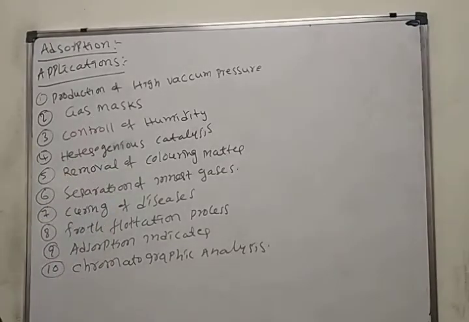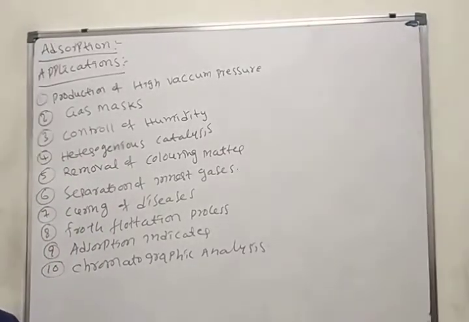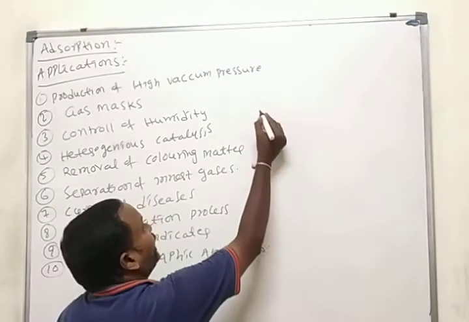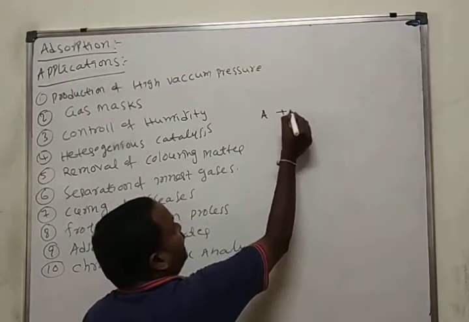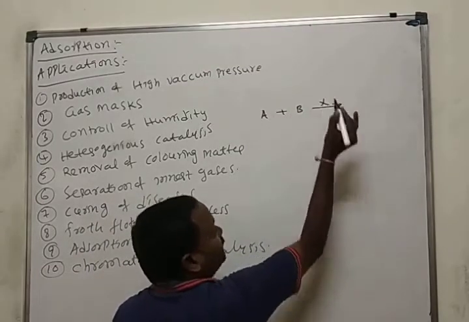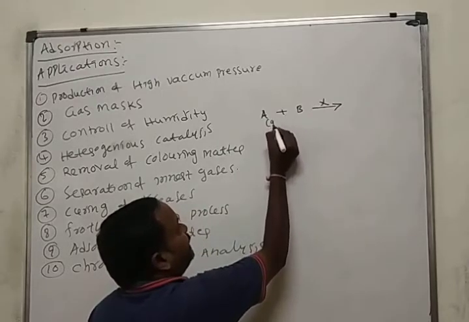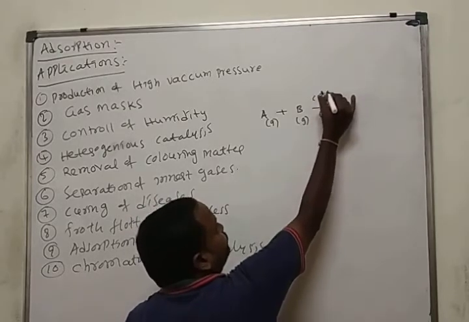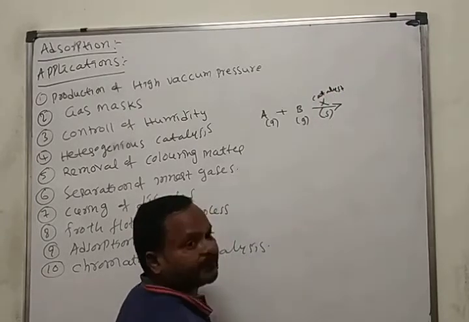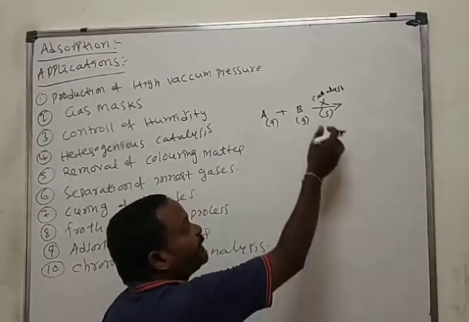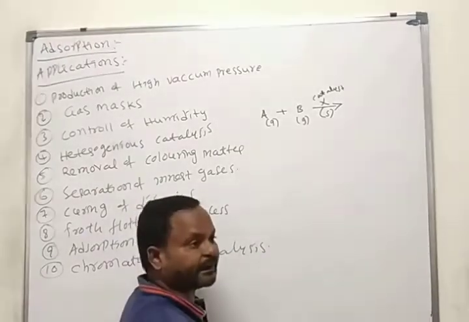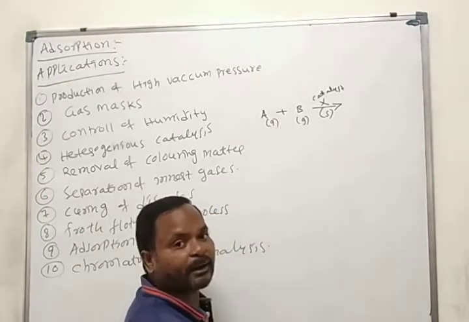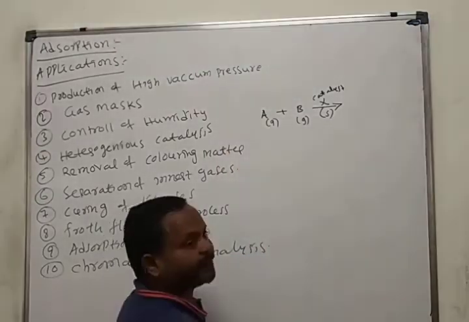Heterogeneous catalysis. What is the meaning of heterogeneous catalysis? Heterogeneous catalysis means A reacts with B in the presence of X. Here A is in the gaseous state, B is in the gaseous state, X is in the solid state. X is the catalyst. If reactants and catalyst are present in different states, such type of catalysis we call heterogeneous catalysis.